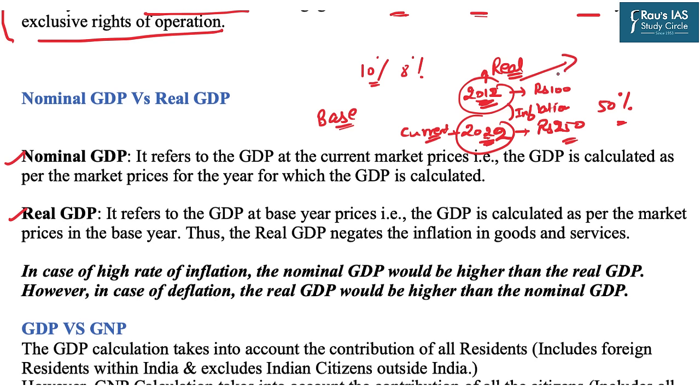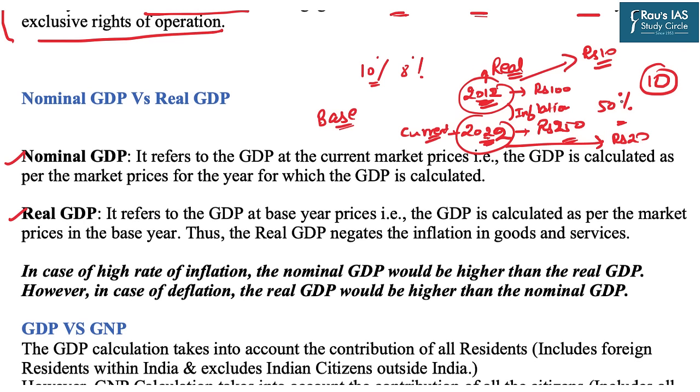Inflation. Because let's say the price of biscuit in 2012 was rupees 10, and now because of inflation in 2022 the price has increased to rupees 20. So we will say that there is an inflation of rupees 10, that is the general rise in the price levels of the product. Clear?